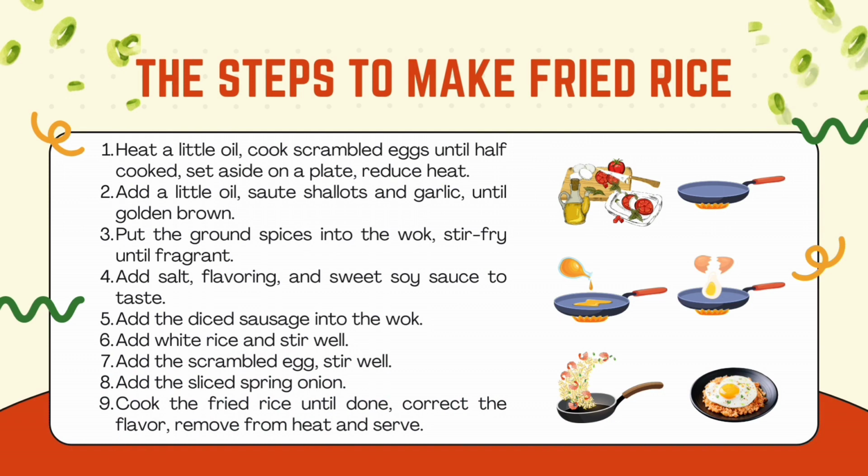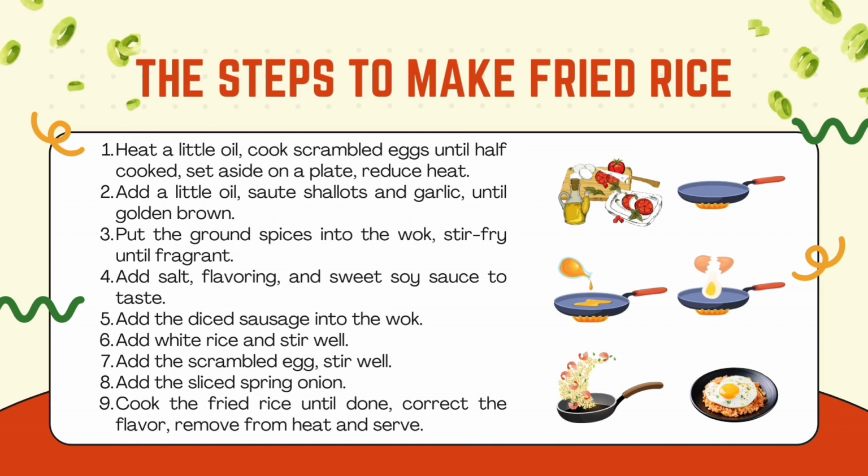Next, the steps for making fried rice consist of 9 steps, namely 1. Heat a little oil, cook scrambled eggs until half cooked, set aside on a plate, reduce heat. 2. Add a little oil, saute shallot and garlic until golden brown. 3. Put the ground spices into the wok, stir fry until fragrant. 4. Add salt, flavoring, and sweet soy sauce to taste.